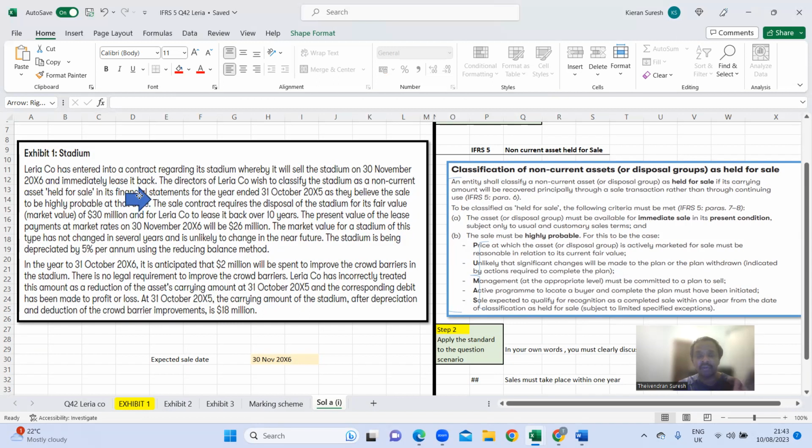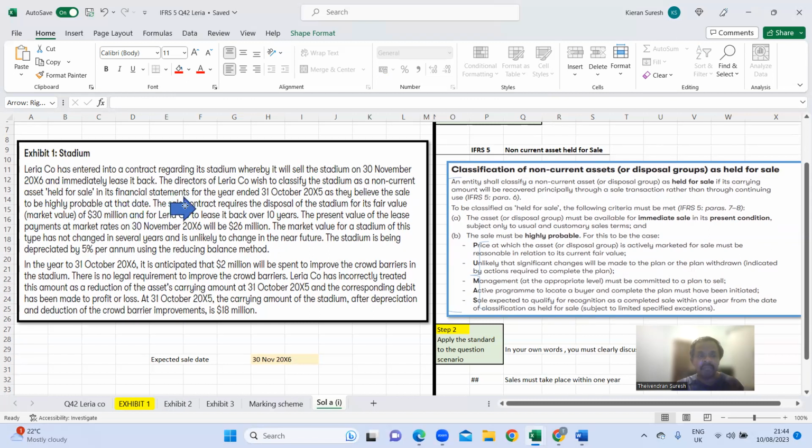The sale contract requires disposal of the stadium for 30 million, which is the market value.